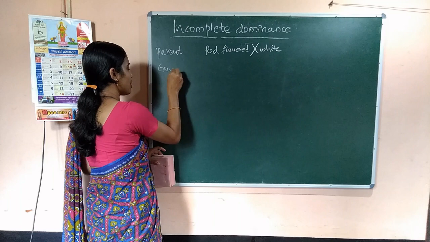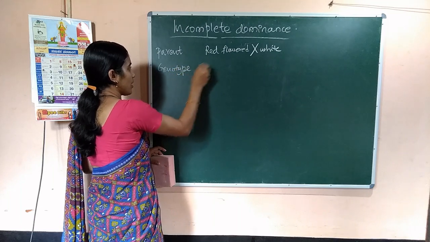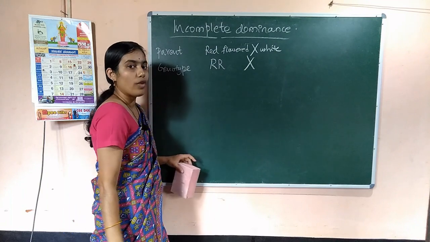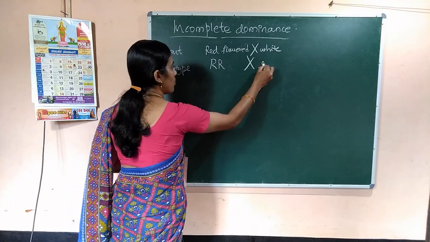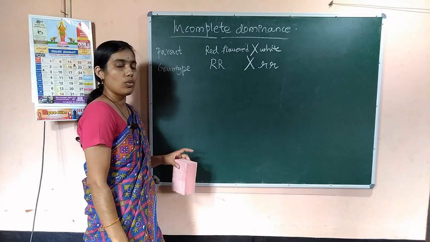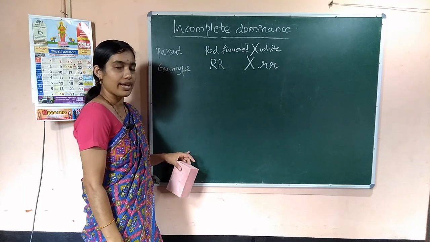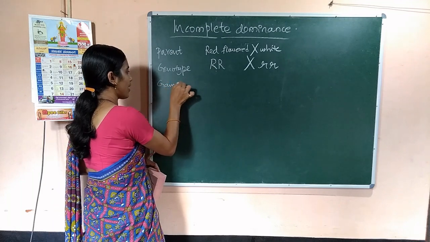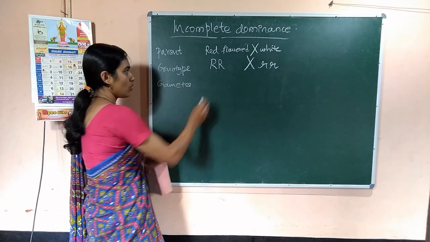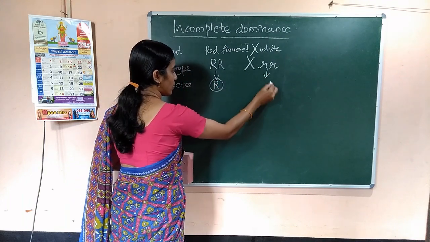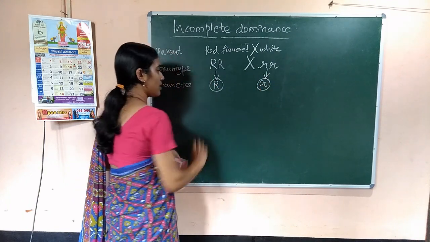Then what will be the genotype? It's capital R crossed with white, recessive homozygous, because parents are always homozygous or pure lines. Next you have to write the gametes. Only one type of gamete here, and here also only one type of gamete.